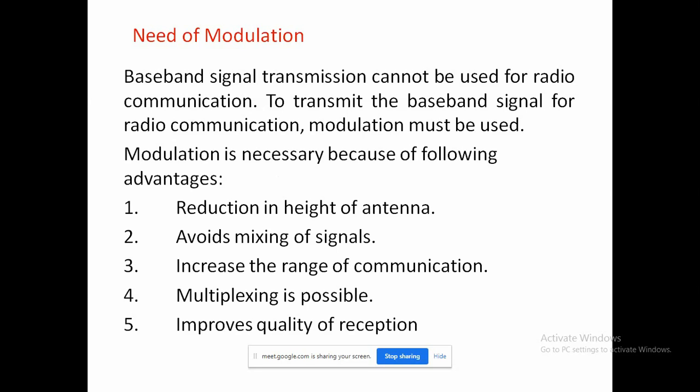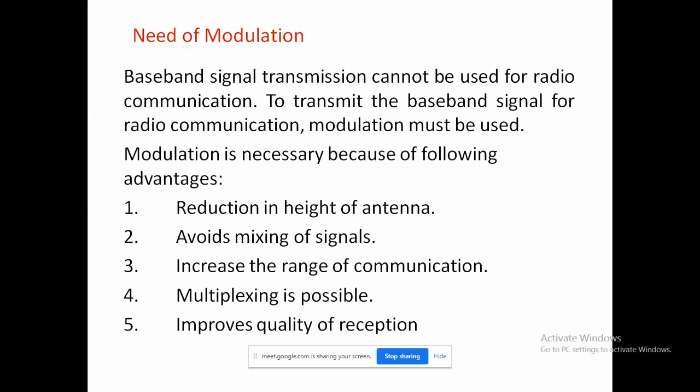Means when you are transmitting any signal and when you are receiving the signal, in between the unwanted signal will be added with each other, and then how is it removed? For that purpose we require different types of amplifiers, that is linear amplifiers, power amplifiers, some class A, class B, class C amplifiers, and by using those amplifiers we improve the quality of reception.